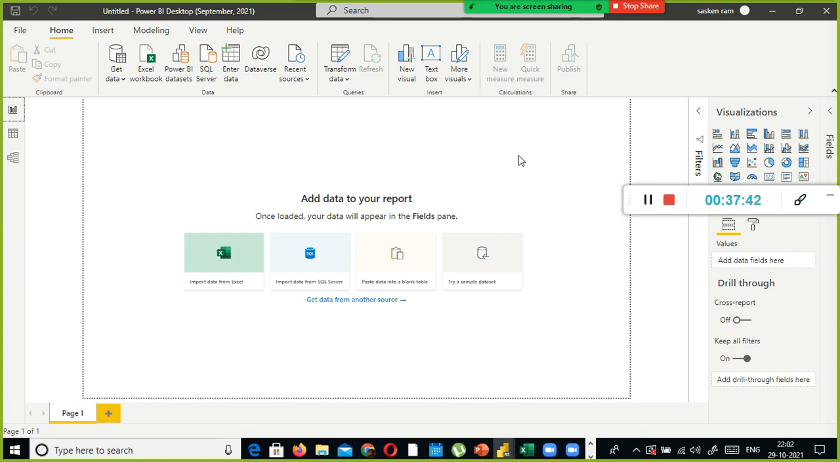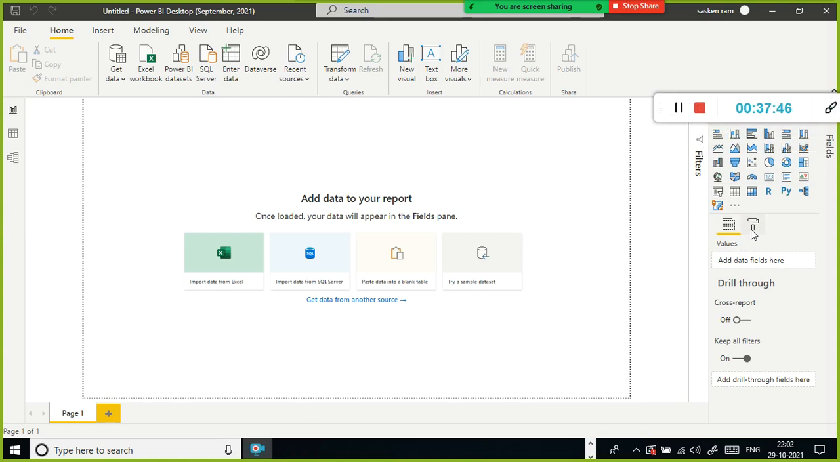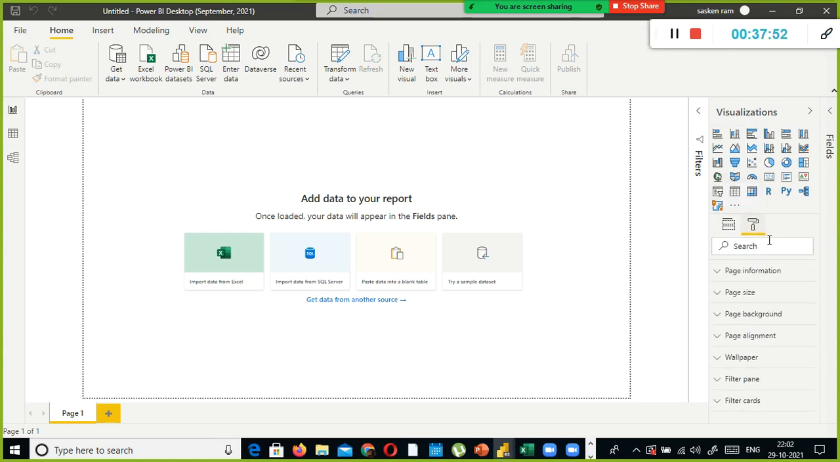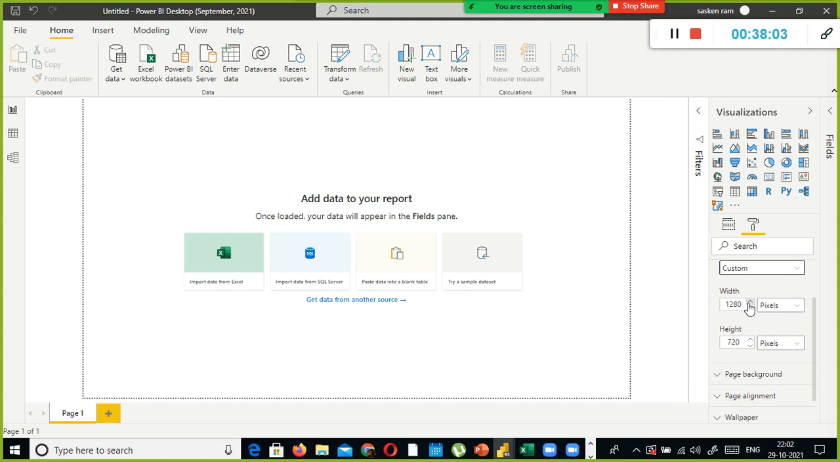I will show you how to increase this page size also. For example, if you go to this one, you have something called values, and here you have something called the format. When you click format, you have page size, and you can increase the page size also. 16:3.9 and custom. When you select custom, you can specify the height and width. Look here, so this one will increase it.